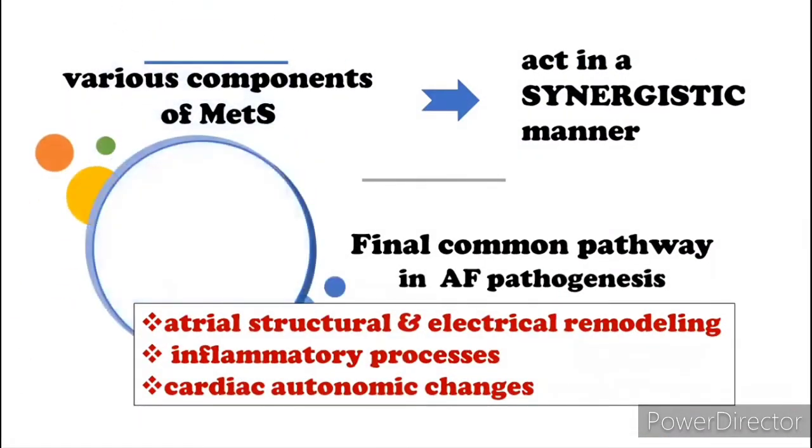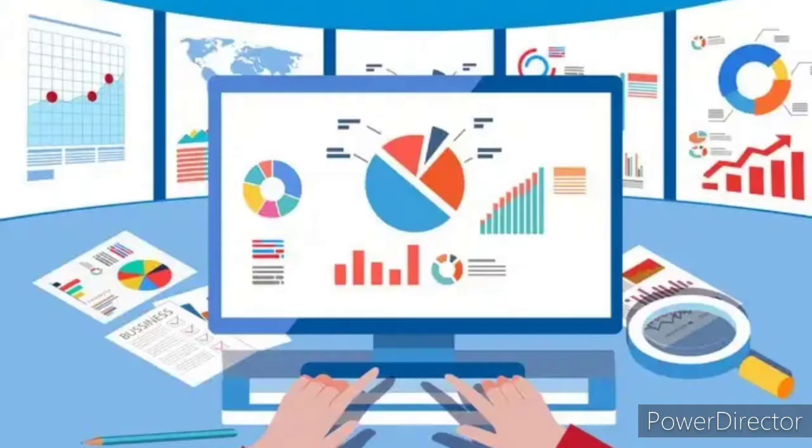Thus, various components of MetS are known to act in a synergistic manner, and the final common pathways in atrial fibrillation pathogenesis are the following. First, the atrial structural and electrical remodeling. Second, the inflammatory processes and the cardiac autonomic changes that occur in the body.